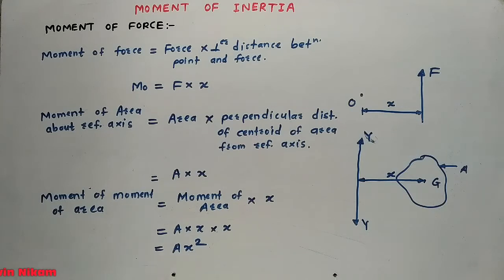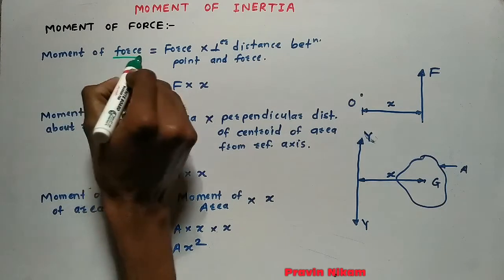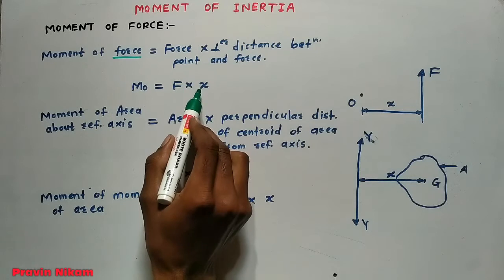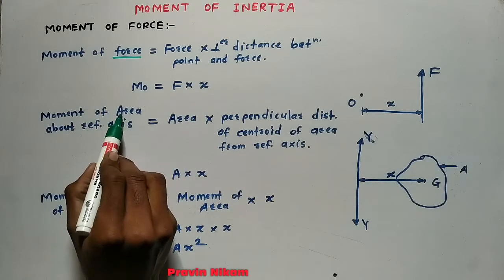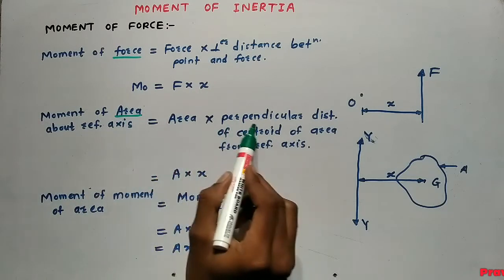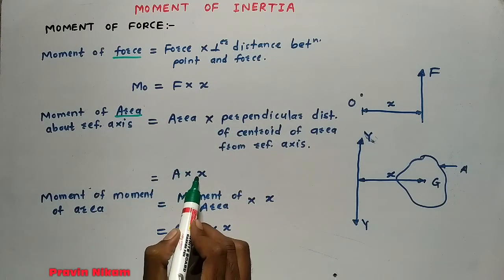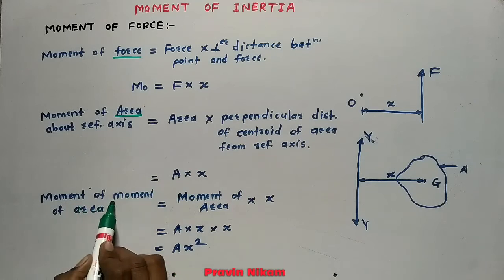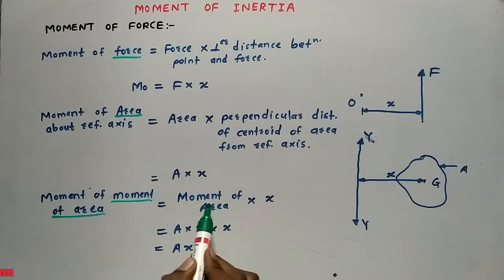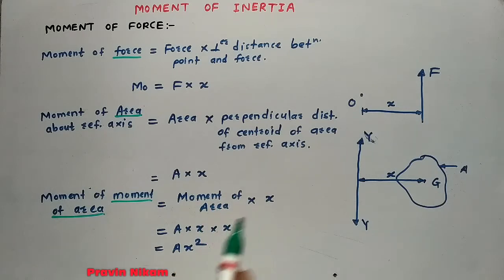Moment of force is force into perpendicular distance. Here moment of area is area into perpendicular distance, that is A into x. Now moment of area into x is A into x square.